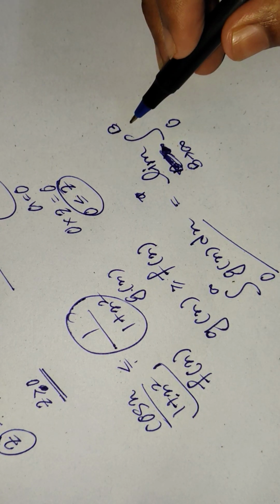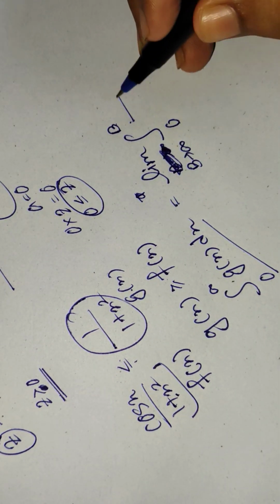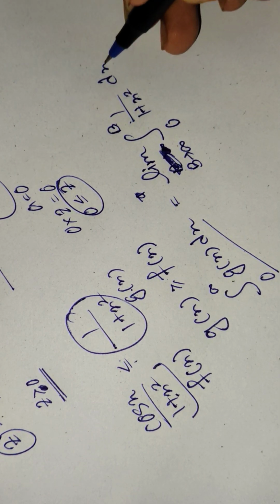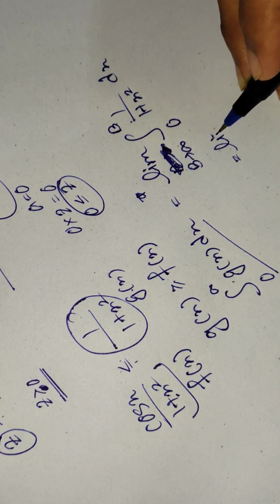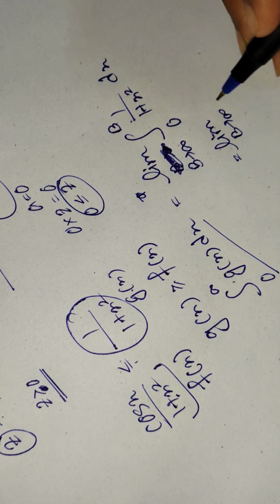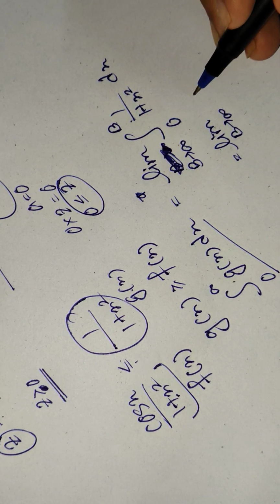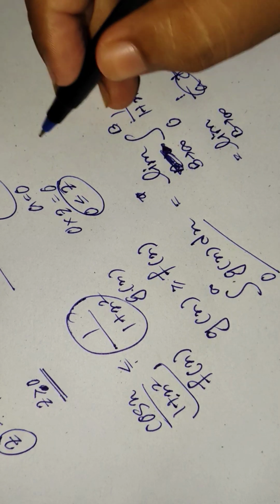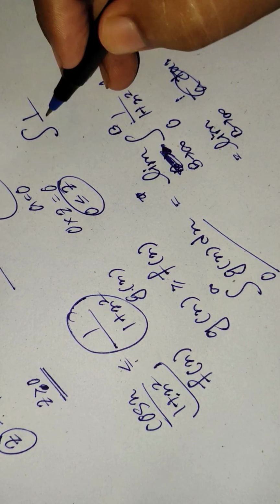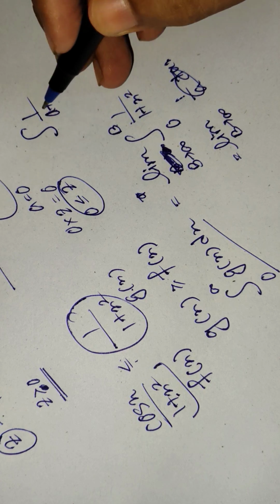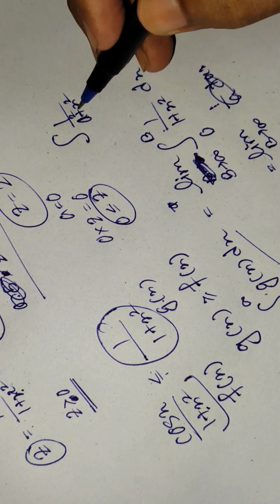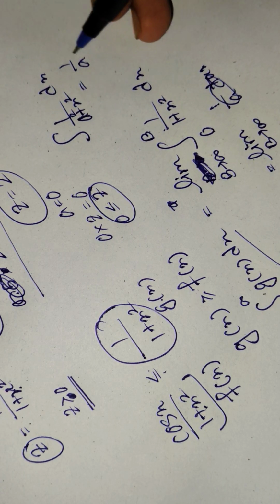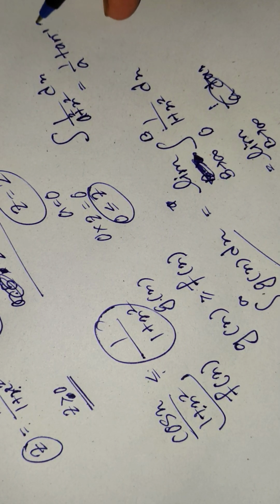Now this g(x) is basically 1 by 1 plus x square, so the integral of 1 by (1 plus x square) dx. This is basically the integration of 1 by (a square plus x square) dx, which is nothing but 1 by a tan inverse x by a.